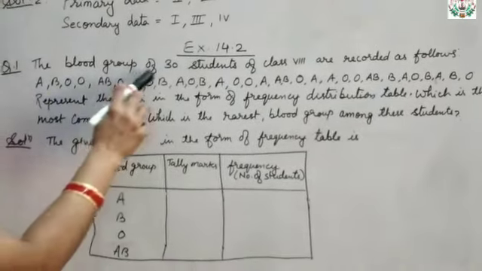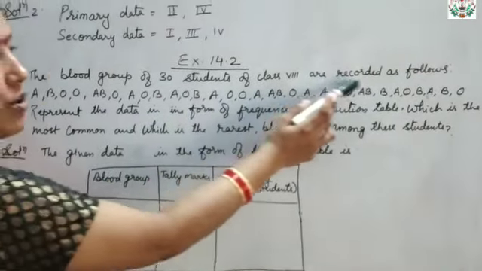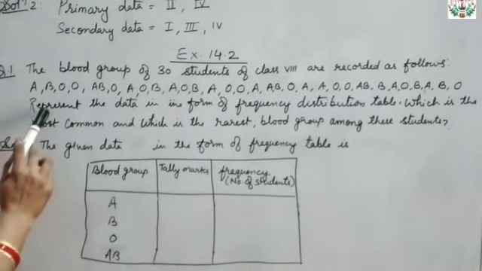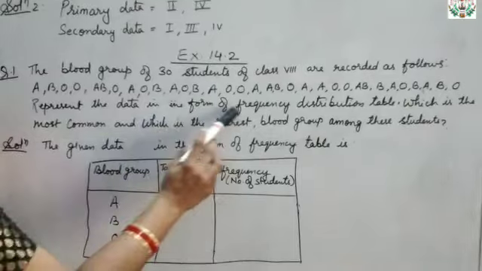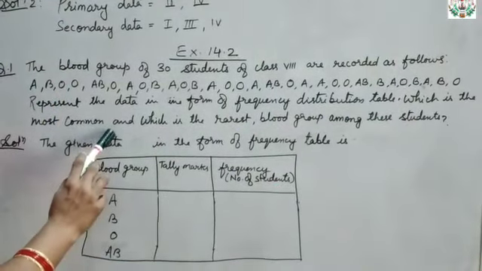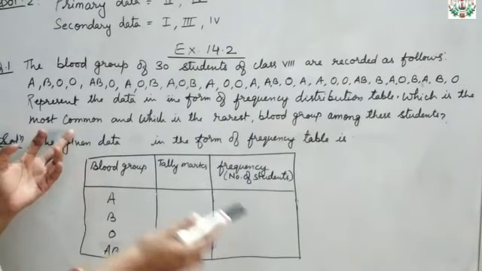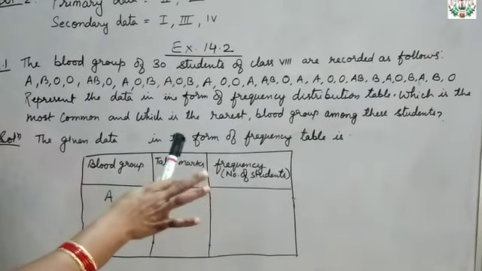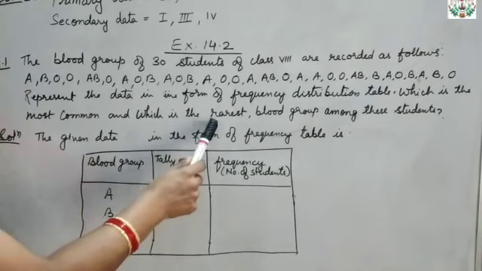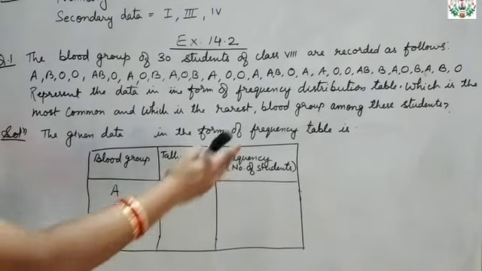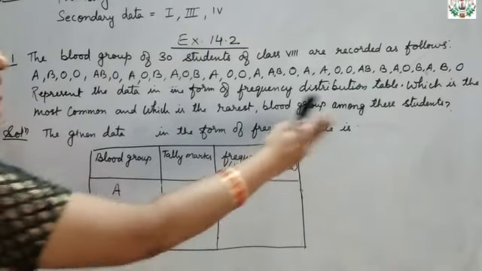The blood groups of 30 students of class 8 are recorded as follows. Blood groups are given in the book also, you can see. Now represent the data in the form of a frequency distribution table. Which is the most common? If the frequency is more, then that will be the most common blood group. And which is the rarest? Very few people have that blood group. So if the frequency is less, that will be the rarest blood group among the students.